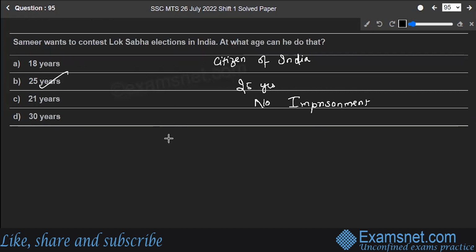Also, the person should not be declared insolvent by banks or courts of the country.